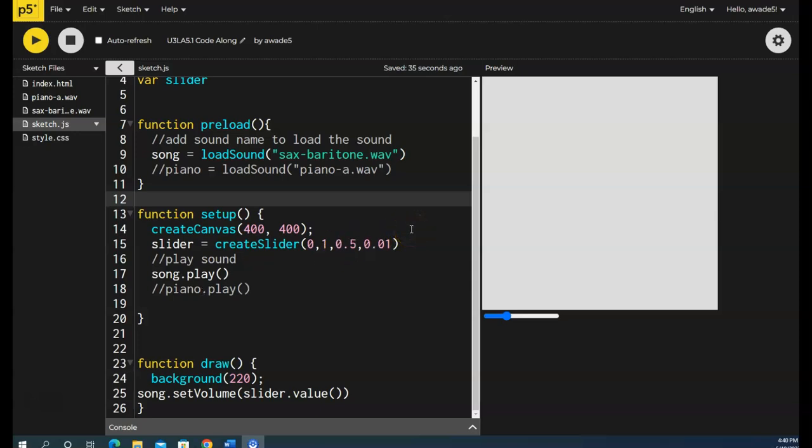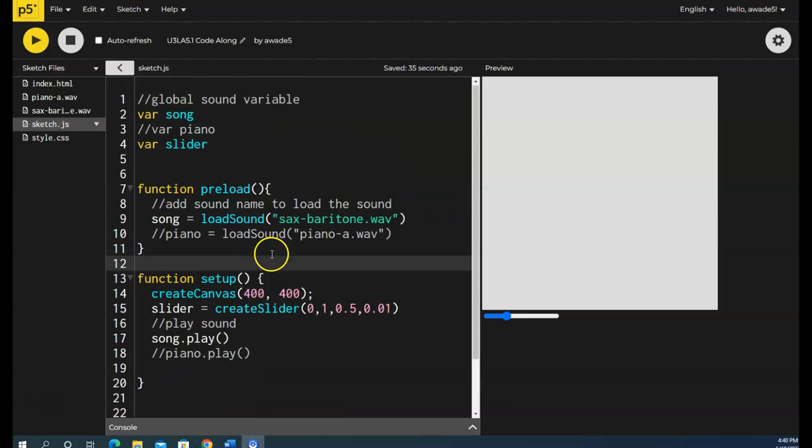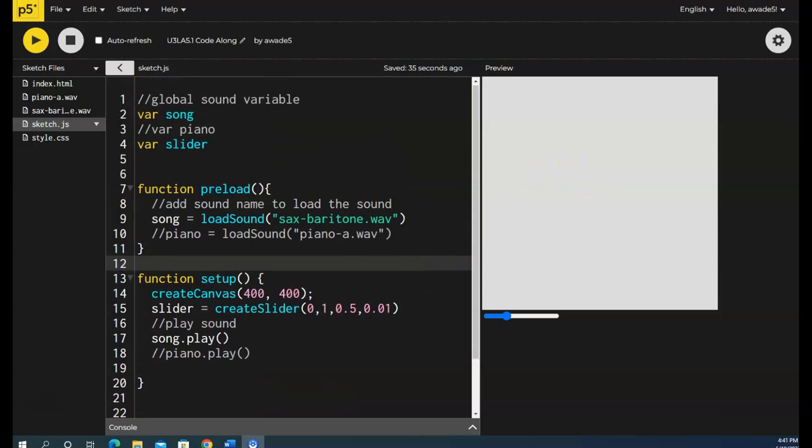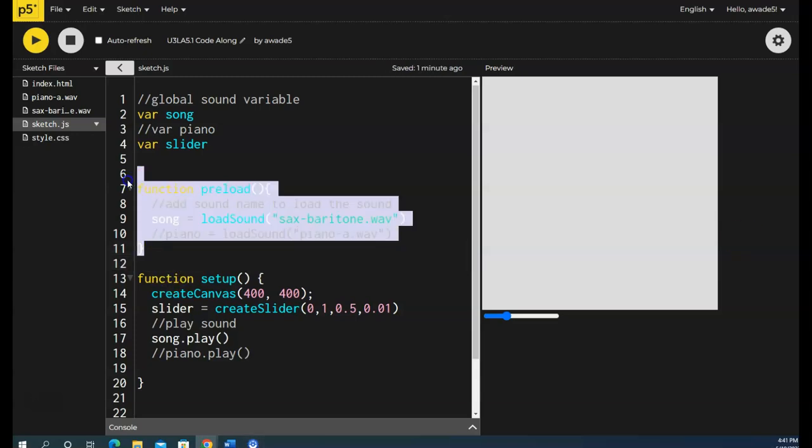So that's where we have this thing called a callback function. What a callback function allows you to do is load that sound like we do in preload, but within the setup itself. But we have to create a function in order to do that. So what I need to do is take out my preload function, so we won't need that. It's callback versus the preload function.